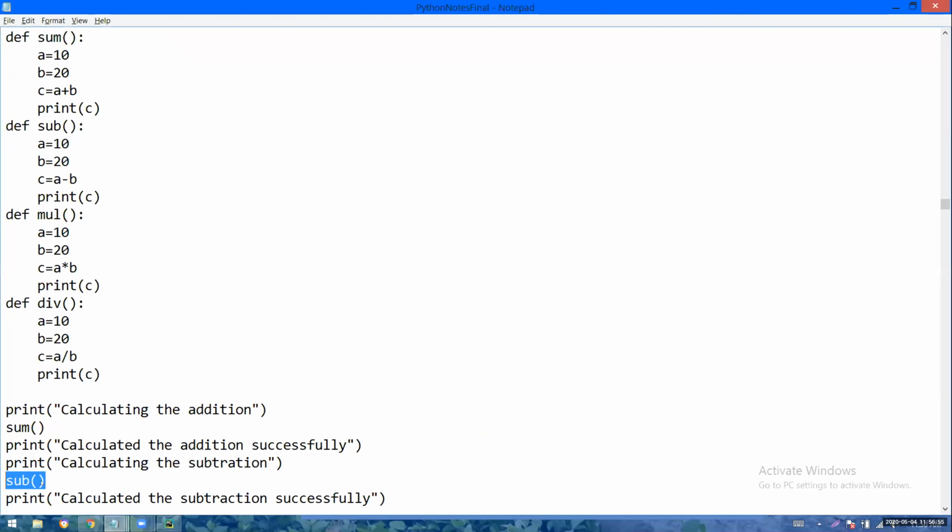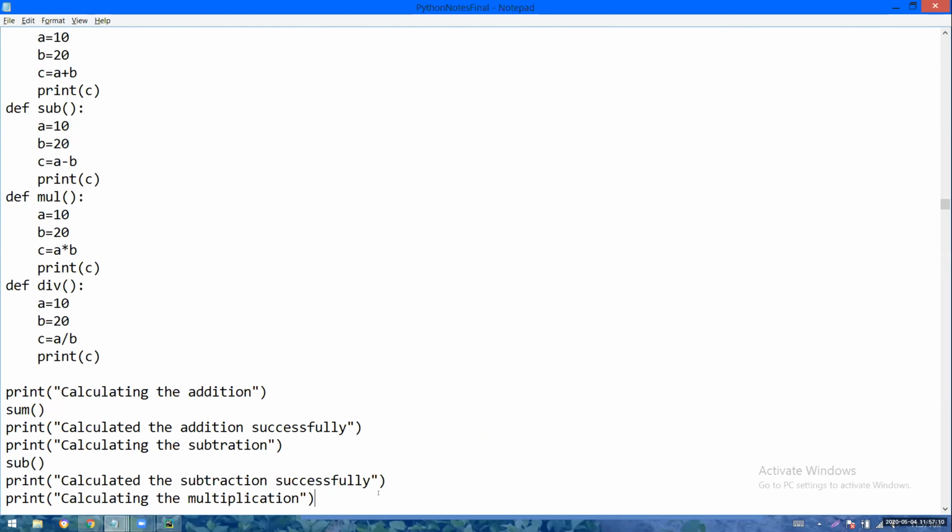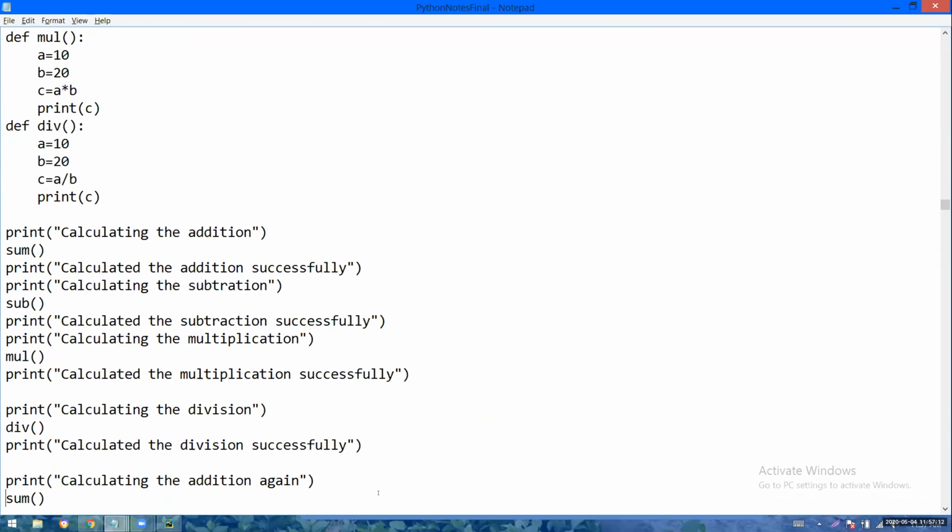Now you are calling the sub function. Now the cursor will go to the sub definition. So 10 minus 20 will become minus 10. Minus 10 will be printed. After executing the definition, where is the call? To the next line, the cursor will go. Calculated the subtraction successfully will be printed.